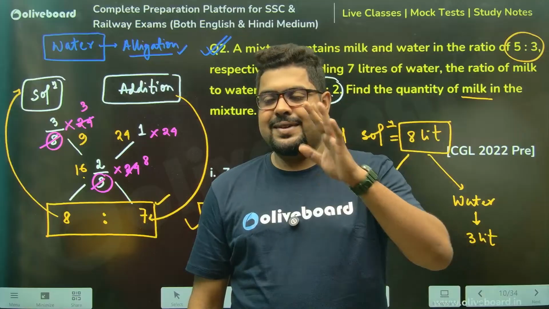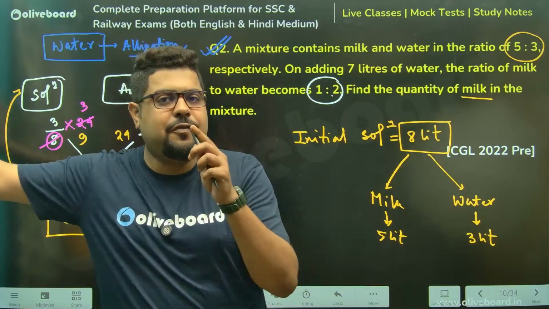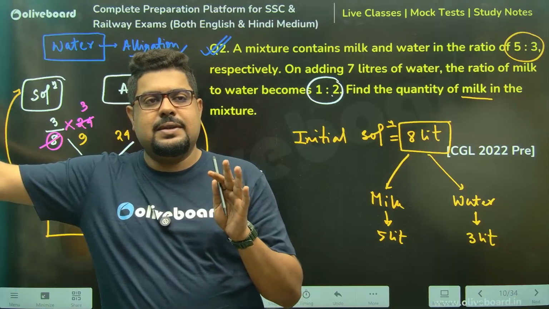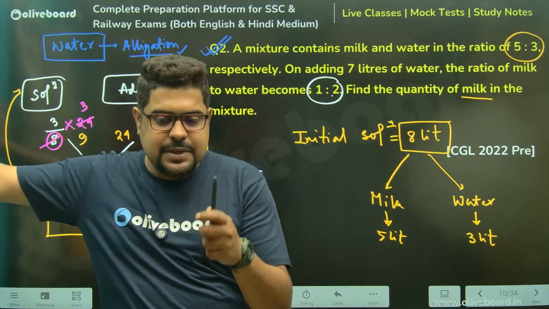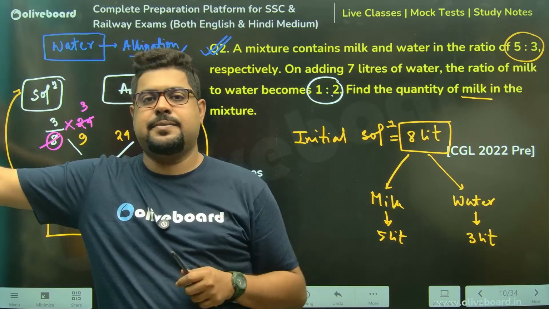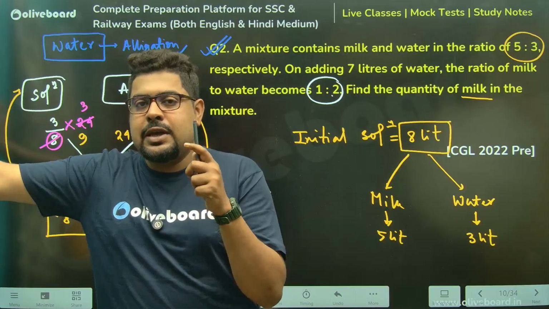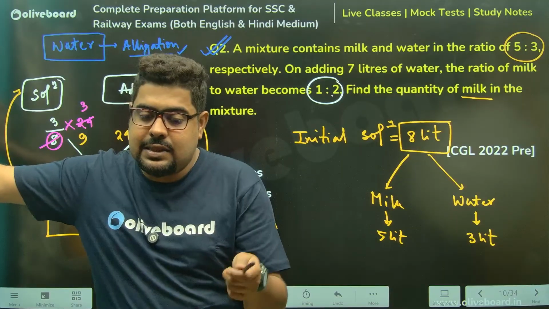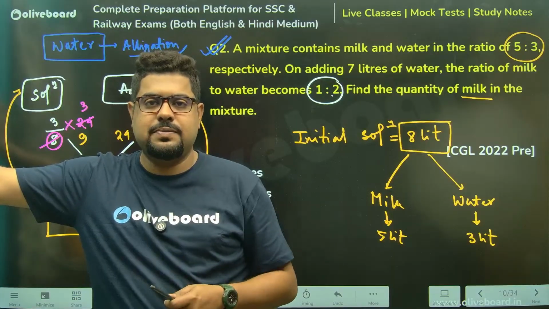If I say this question can be solved using allegation, 99% of you will be able to solve it in under a minute. The problem is recognizing that the question can be solved using allegation.